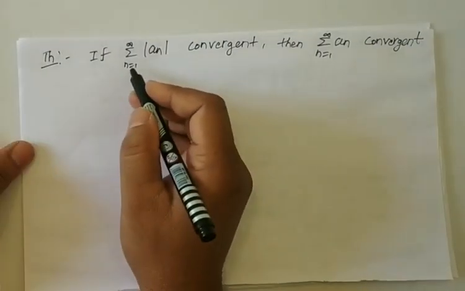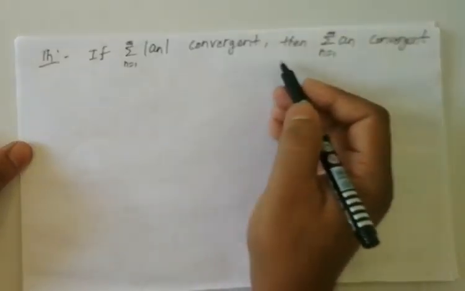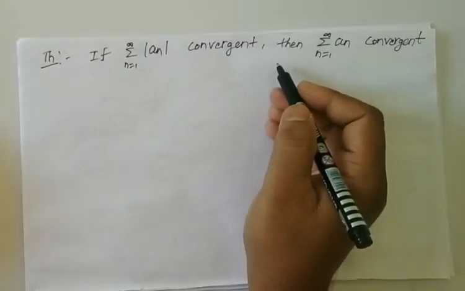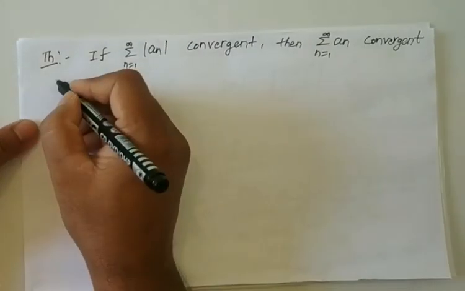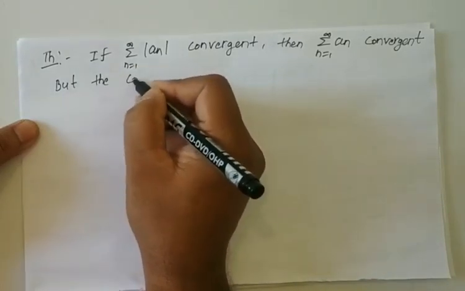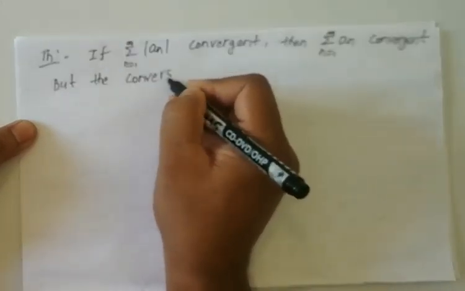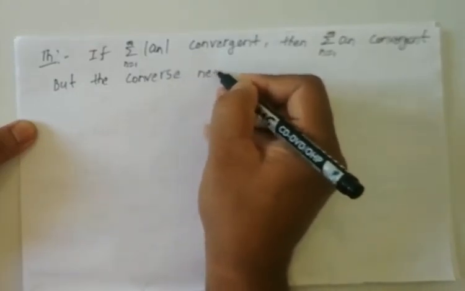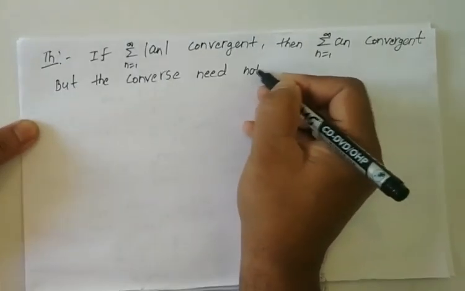If summation modulus of an is convergent, then summation an is convergent, but the converse need not be true.